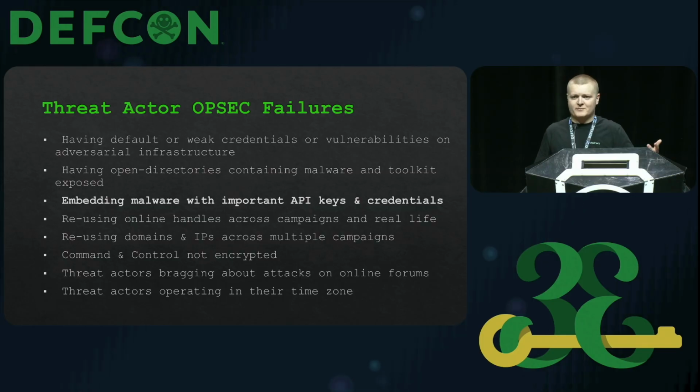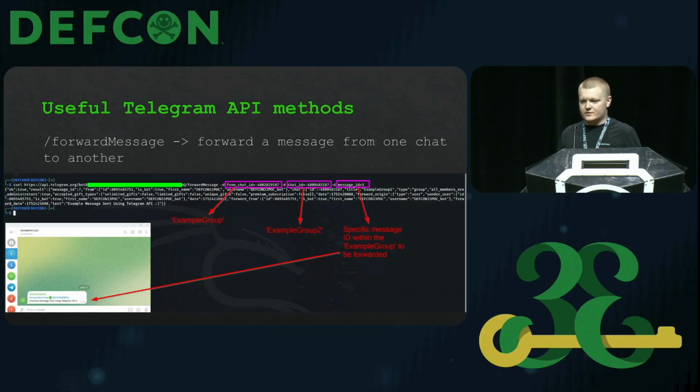Command and control not encrypted. So if your command and control communications are not encrypted as they're being sent through the network, defenders may be able to look at this and find interesting information which is being sent or received, and they could potentially use this in detections. I'm not going to go through and explain all of these OPSEC failures. A lot of them are pretty obvious, but I just wanted to highlight these.